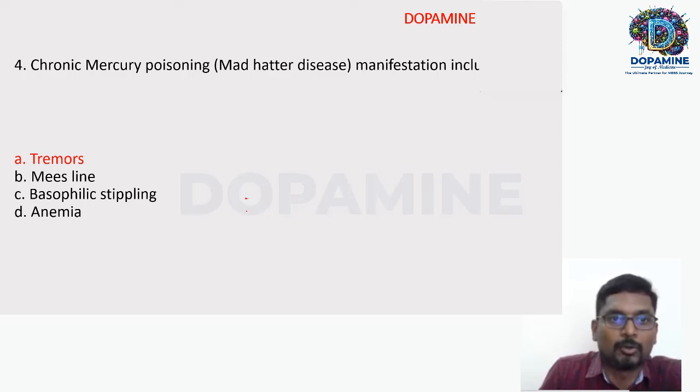Then, chronic mercury poisoning manifestations include tremors, the coarse tremors. Tremors are also seen in arsenic and thallium.